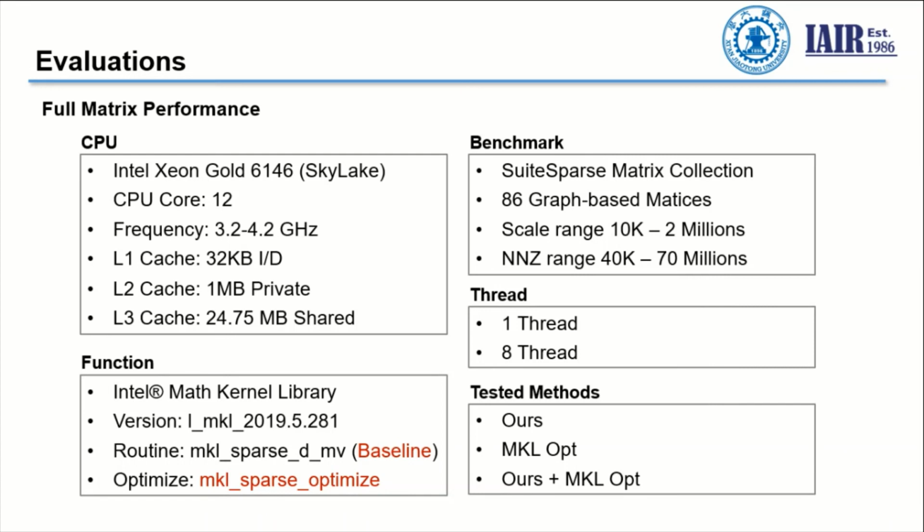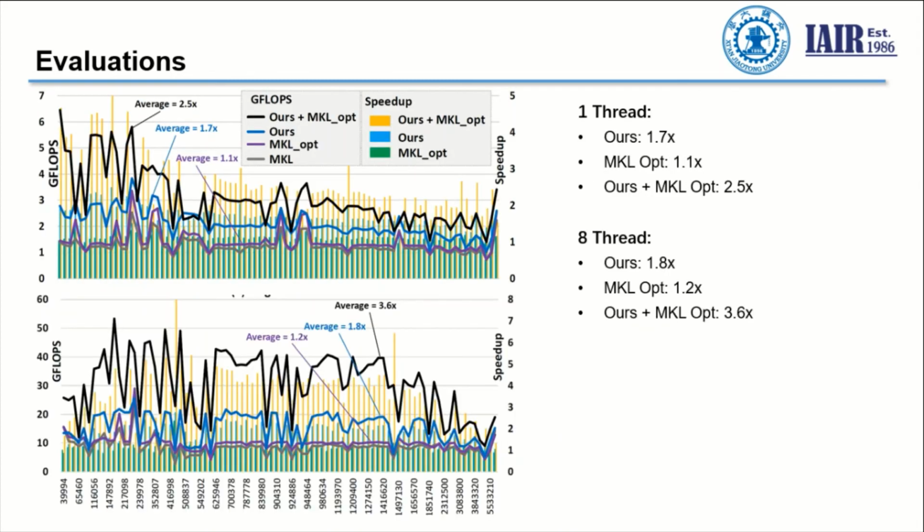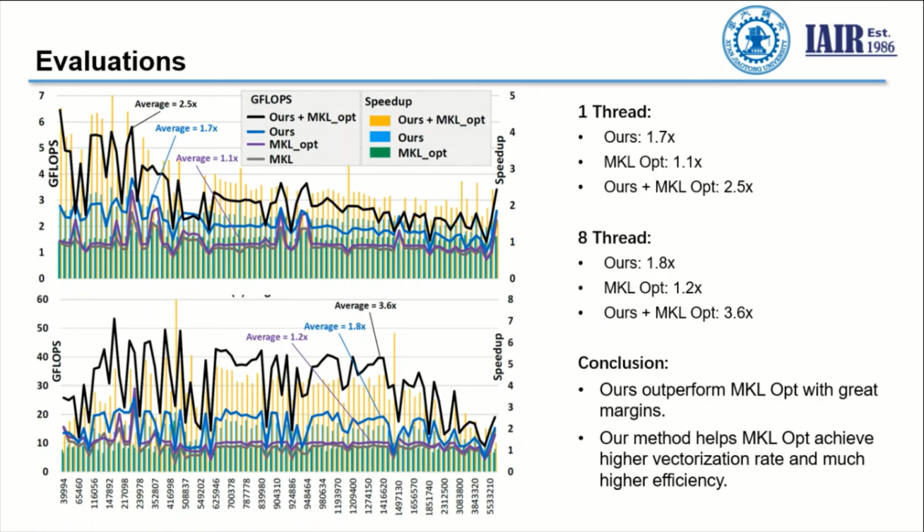Then we evaluate the full matrix performance. We choose the baseline to be the original MKL SpMV routine, and we compare our method with the official MKL optimization method. We test it on 86 graph-based matrices. Here are the evaluation results. On both 1 thread and 8 threads, our method outperforms the MKL optimization by great margins. And what is more important is that our method helps the MKL optimization achieve even higher speedup, because our method yields a better factorization rate and better evaluation efficiency.